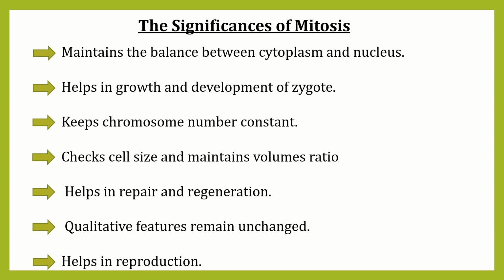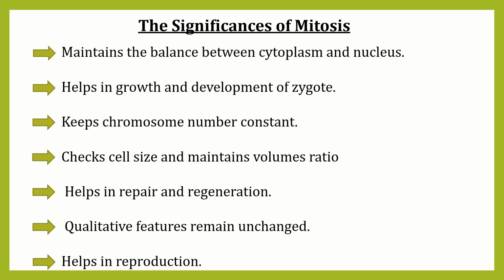At first, the significance of mitosis. Number 1. Mitosis maintains the balance between cytoplasm and nucleus. We know that there is a specific ratio between the nucleus and cytoplasm of a cell. We have learned that during mitosis, karyokinesis and cytokinesis both occur. So, by the mitosis cell division process, the balance of volume and amount between nucleus and cytoplasm of a cell is maintained.